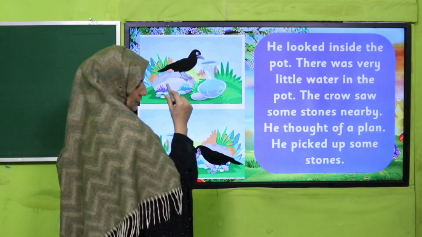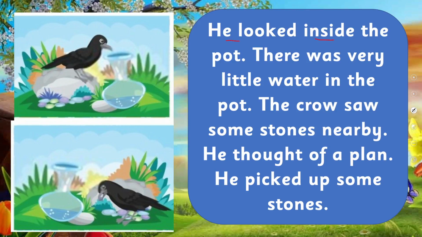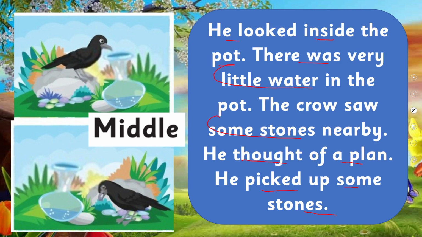Okay, now we are converting. He looked inside the pot. There was very little water in the pot. The crow saw some stones nearby. He thought of a plan. He picked up some stones. Have you got that? In this picture it is picking. So now what is this? This is the middle of the story.